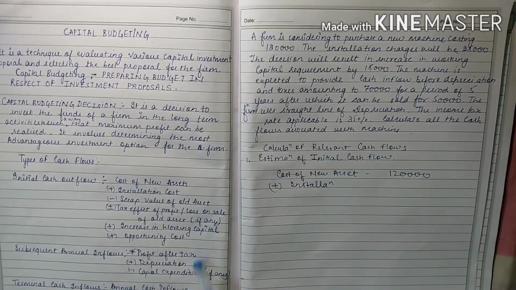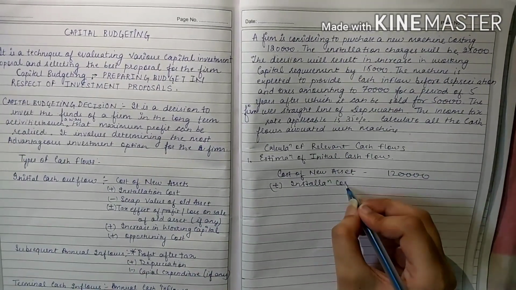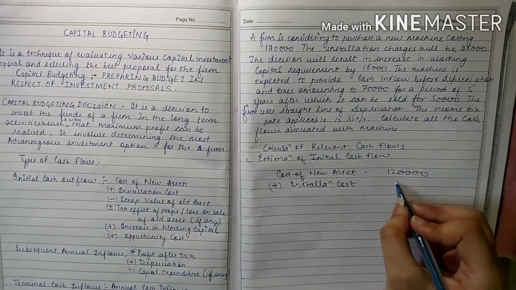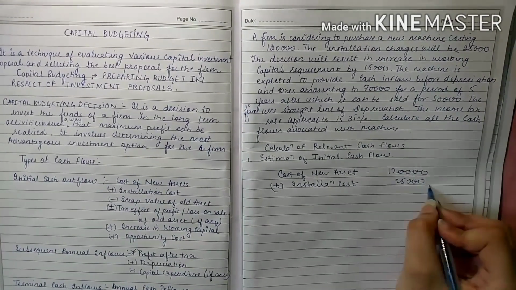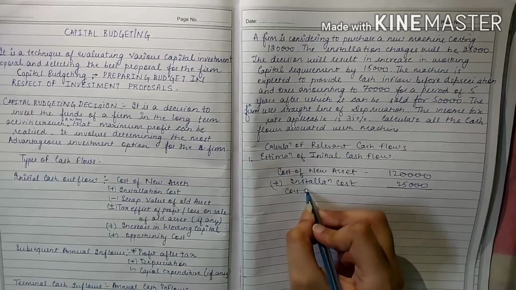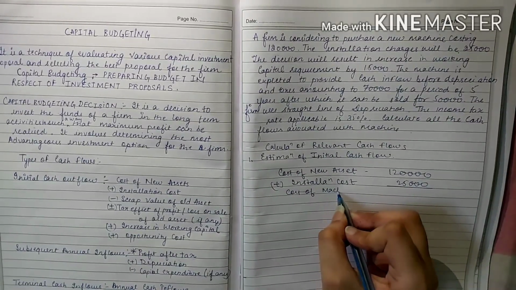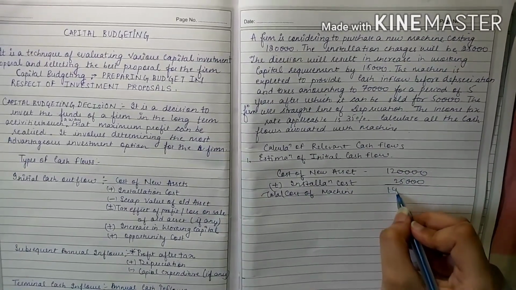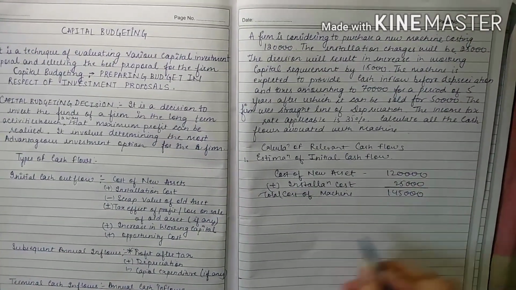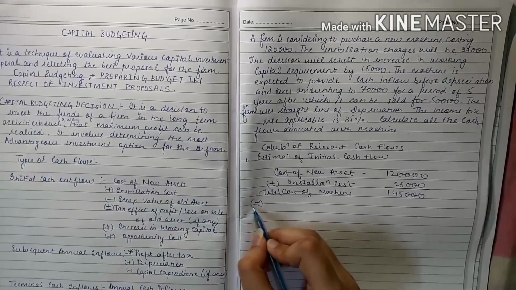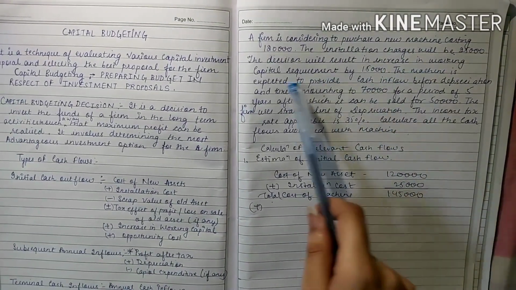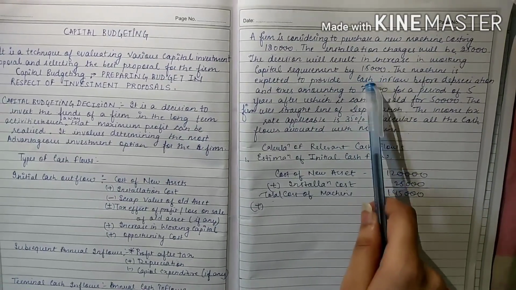We have to follow this format, that is rupees 25,000. So the cost of machine, this is the total cost, is 1,45,000. Now it is given that there is an increase in working capital requirement by 15,000.